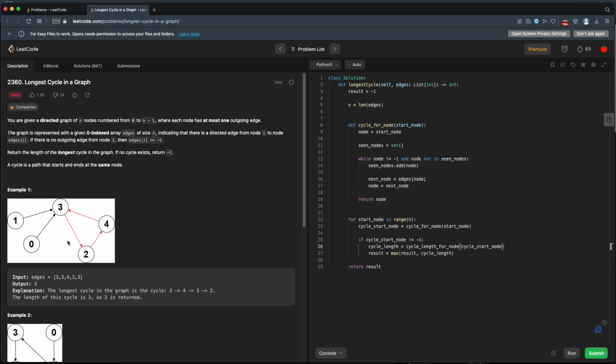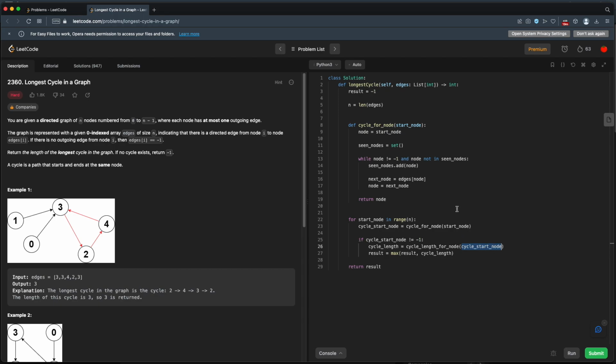So if we look at our example here, if we start from our start node, we would start from 0, and we would have to traverse this whole thing over again. But if we start from our known first cycle start, which would be 3, then we can just determine our cycle length without having these extra leading tails. I don't know what you'd call these, these leading nodes that lead up to our cycle.